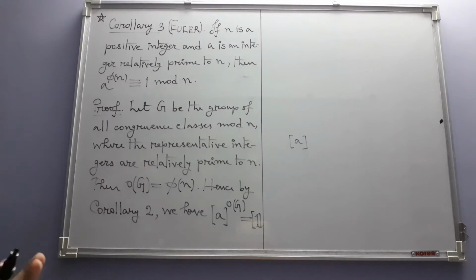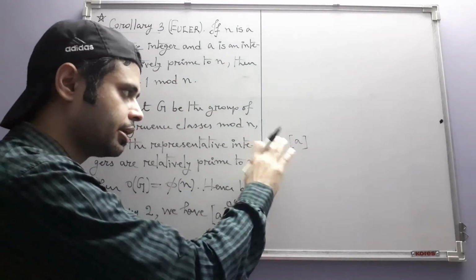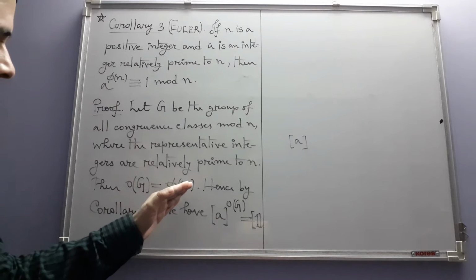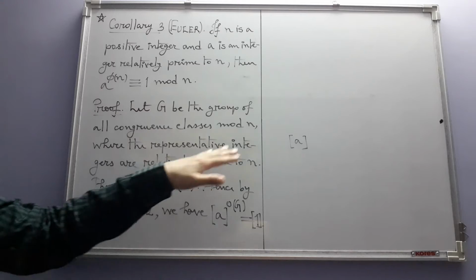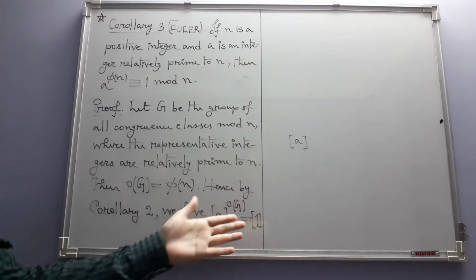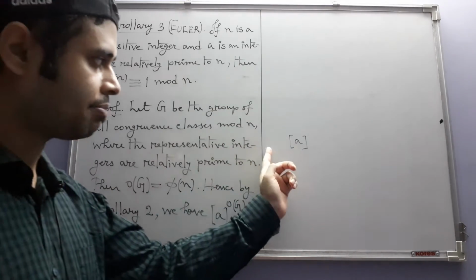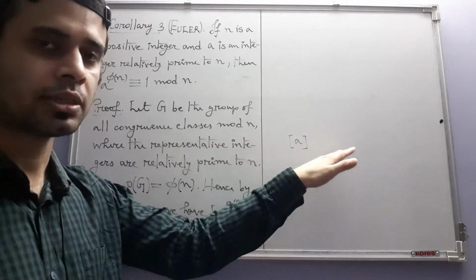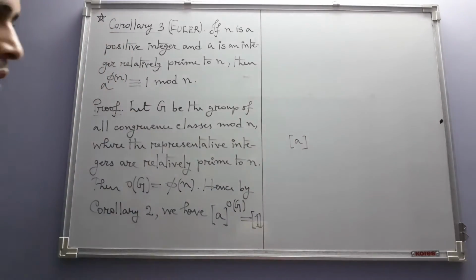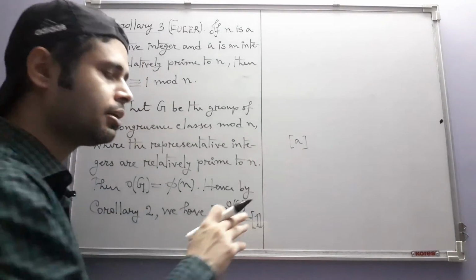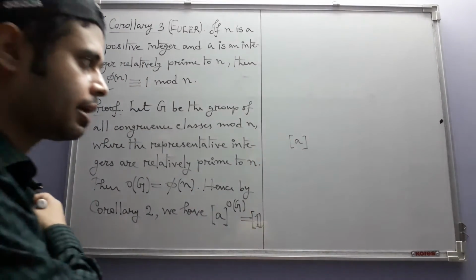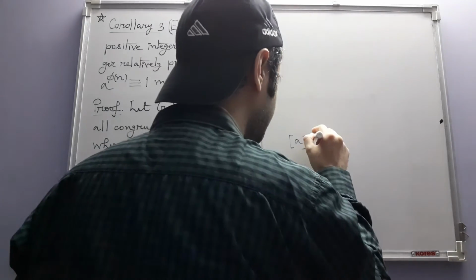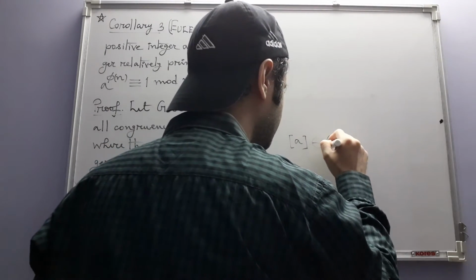Obviously there will be such a congruence class which will contain a, because all the integers relatively prime to n will appear among the congruence classes where the representative integers are relatively prime to n. So a will also appear in one such congruence class, and this is an element of G.